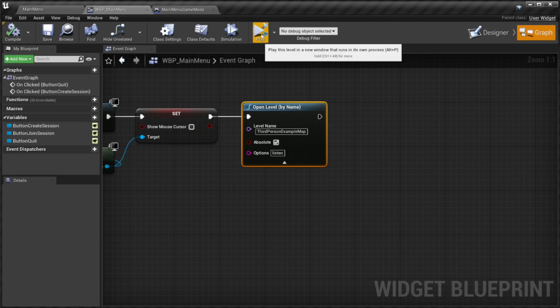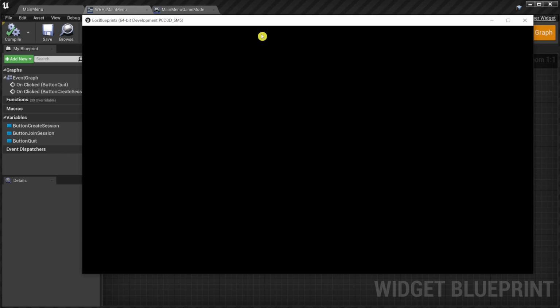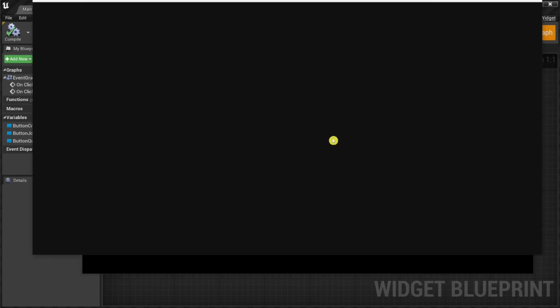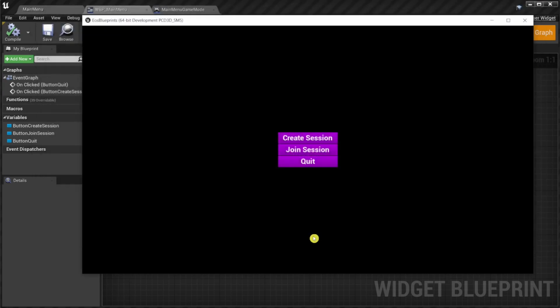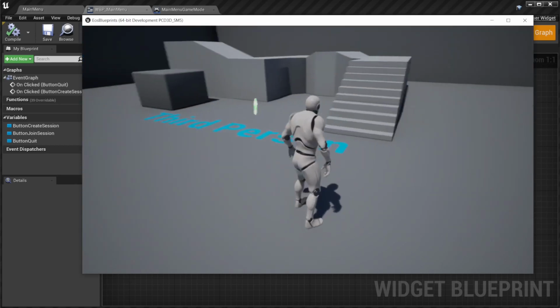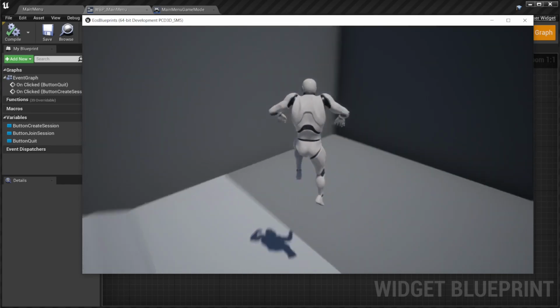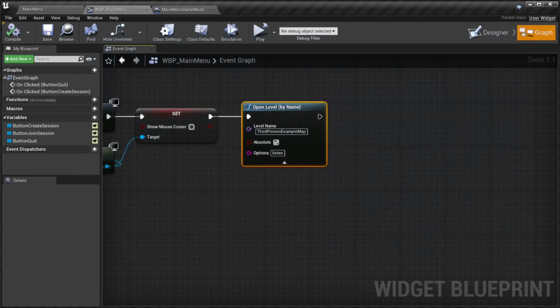Let's test the server in a standalone game. Click the Create Session button and confirm the login 2 times. Have some patience. And then our listen server is running. If this fails, make sure you have set up your product on the Epic Games Developer Portal in a way that the client policy allows you to create sessions, which is, for example, client policy type peer-to-peer.